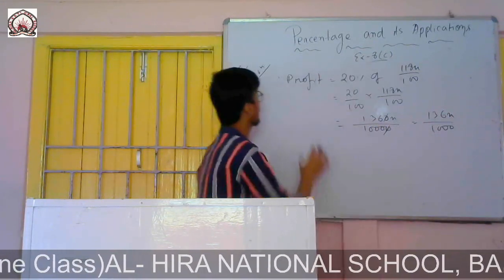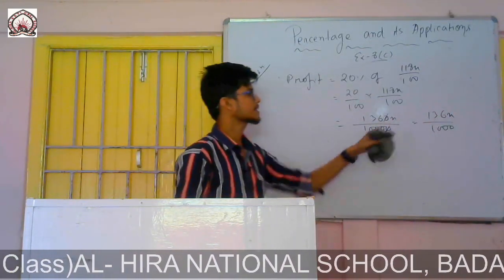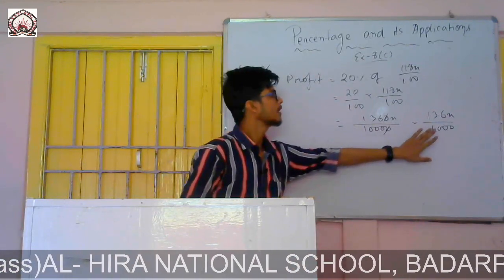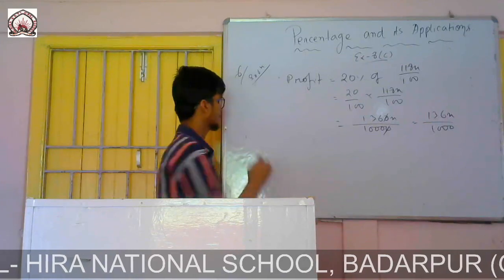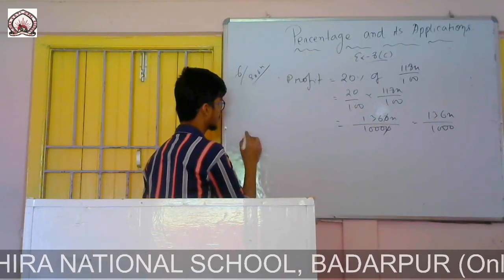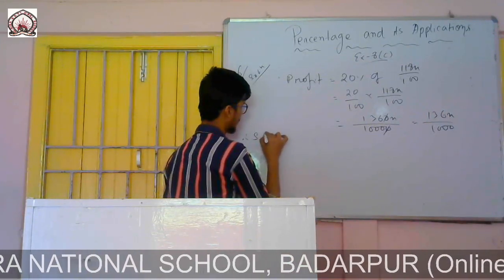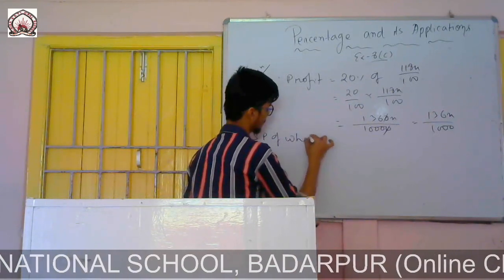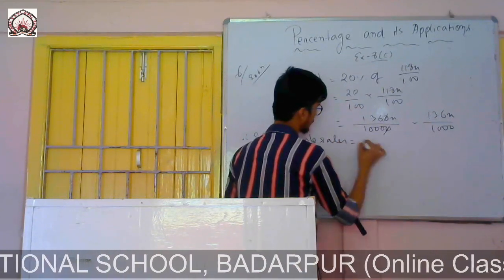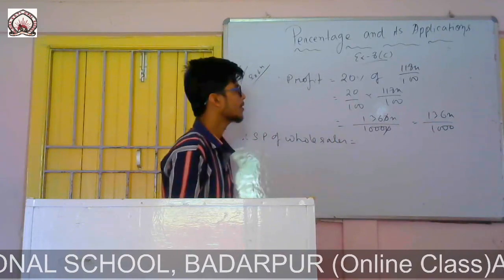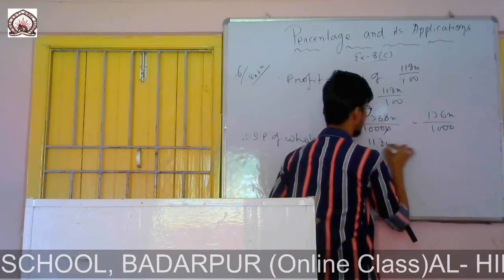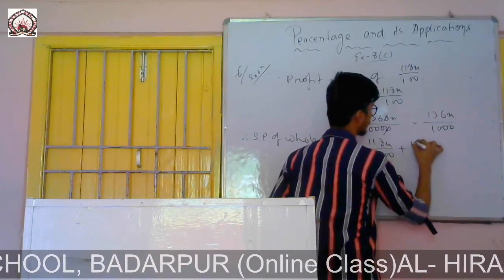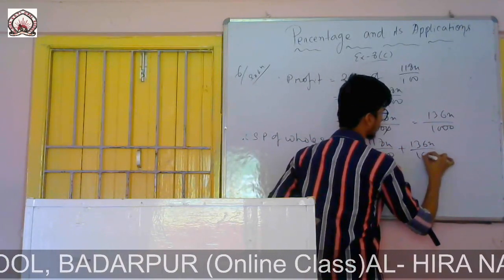So this was the profit of the wholesaler. Now the SP of the wholesaler, when the wholesaler sells this, will be his original amount, which was 118x by 100, plus the profit he gained, 136x by 1000.